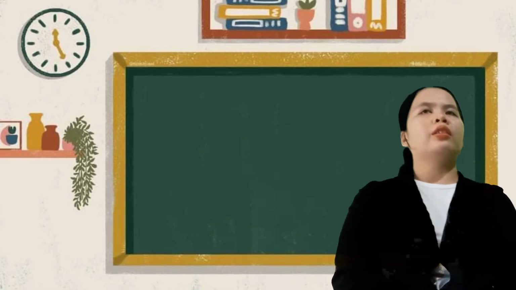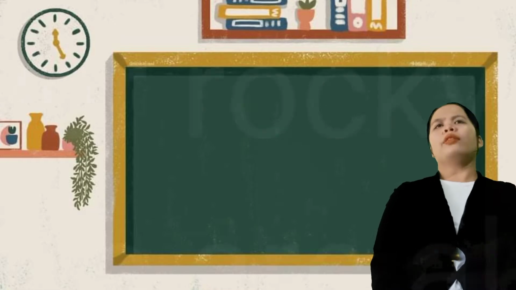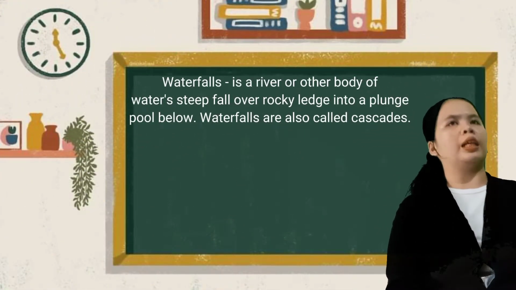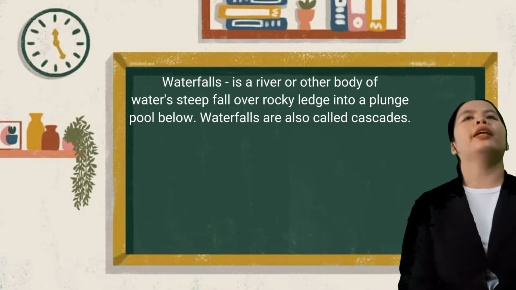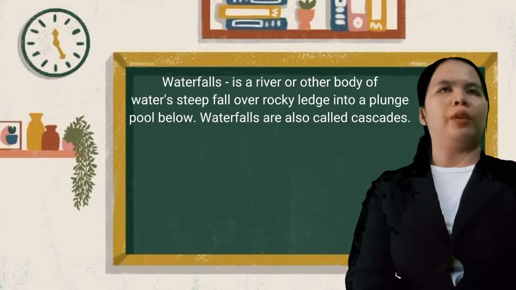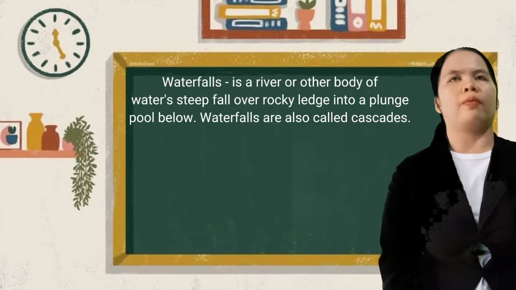So next is waterfalls. What are waterfalls, class? A waterfall is a river or other body of water that makes a steep fall on a rocky ledge into a plunge pool below. Waterfalls are also called cascades. Okay, very good.